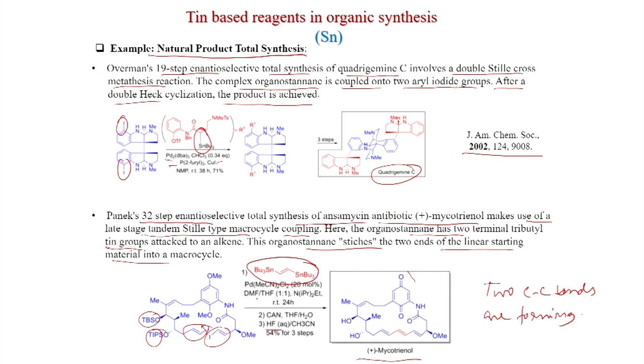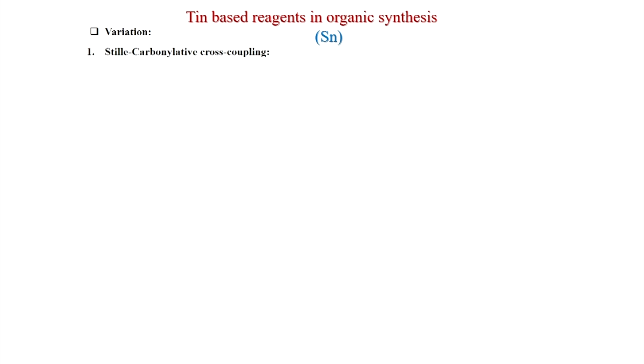In a single reaction, because two tin components are there, two C-C bonds are forming. This was published in JACS 1998. Some more variations are there, such as Stille carbonylative cross coupling. So, we have seen the synthesis of ketones from acid chloride. Now, we will see the synthesis of ketone with carbon monoxide.